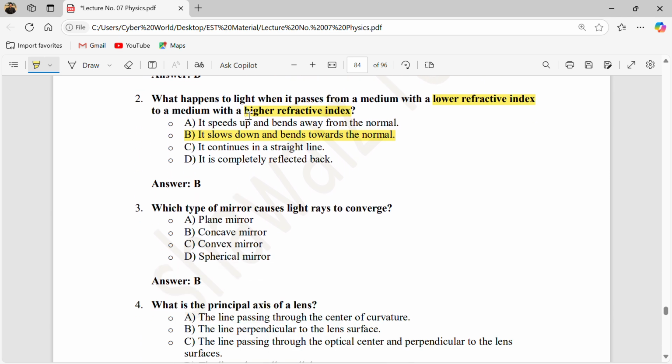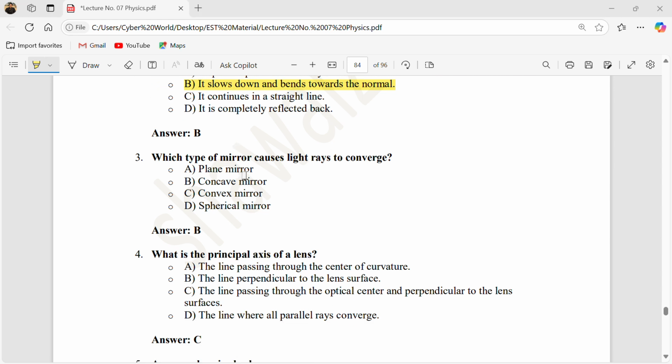Okay, which type of mirror causes light rays to converge? As I told you, this is now telling us about the mirror. We know that in mirrors, your concave mirror is basically the converging, and your convex is basically the diverging. But in case of lenses, convex is basically the converging, and concave is diverging.